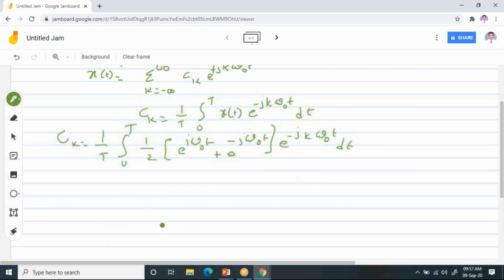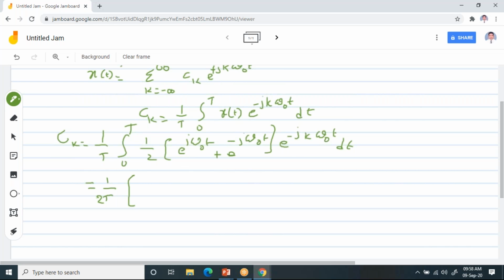Now when you do this, it looks like a plus b into c. Now you multiply each and every term and you simplify it. Then when you simplify this, you can write 1 by T, and this 1 by 2, which is common for both the things, I'm going to take outside.